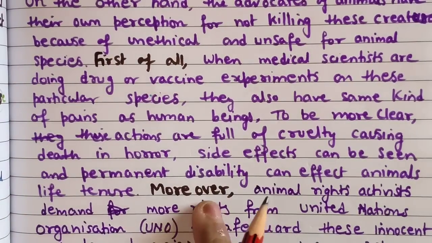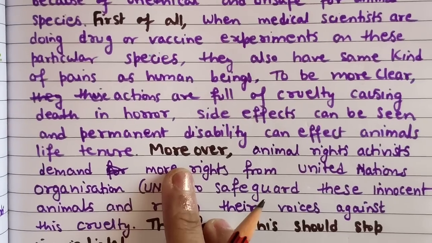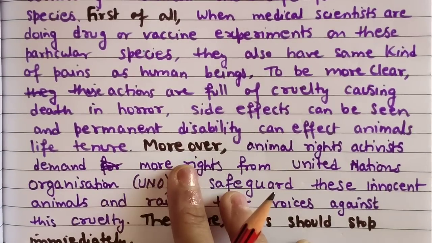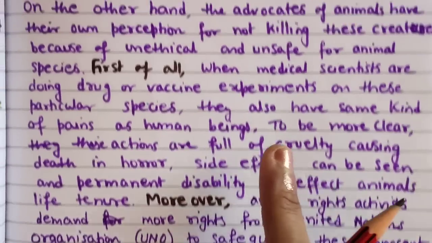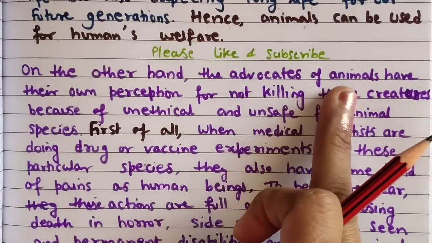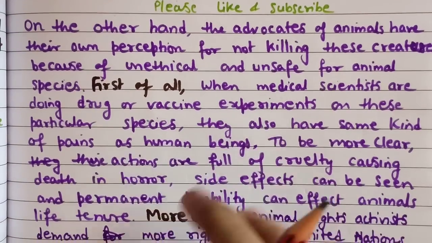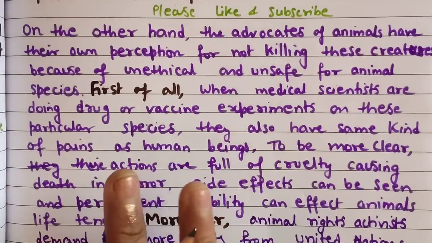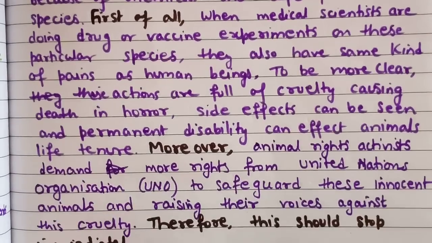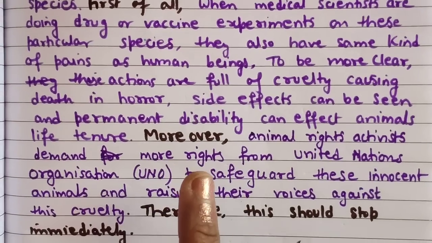Next point I want to discuss: moreover, animal rights activists. Here I was using the advocates of animals instead of people, so I have just taken out so many things. You should learn these things from my essays. According to the topic, you should use these things.